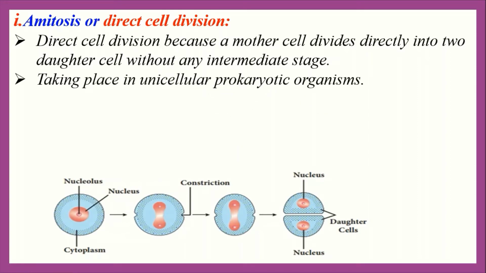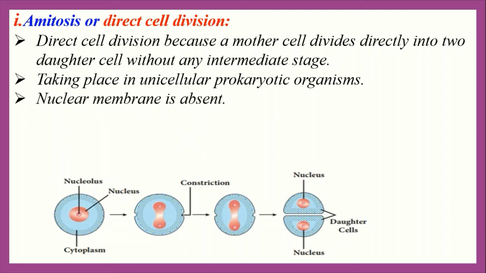Amitosis cell division takes place in unicellular prokaryotic organisms. You know that unicellular means uni means one and cellular means cell, one cell. Prokaryotic comes from two words. Protos means first or primitive, karyon means nucleus, primitive type of nucleus. So we can say that the organisms which contain a protonucleus are called prokaryotic organisms. Examples of prokaryotic organisms are bacteria, yeast, navicula, etc.